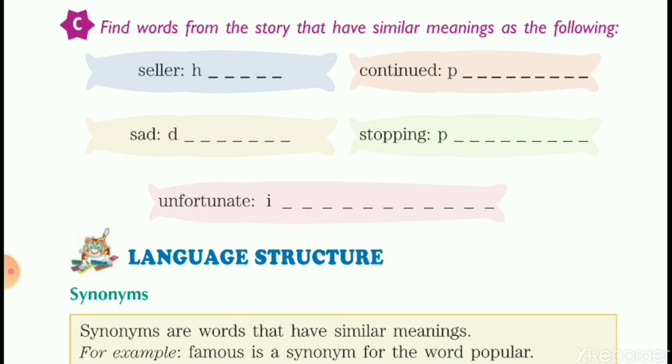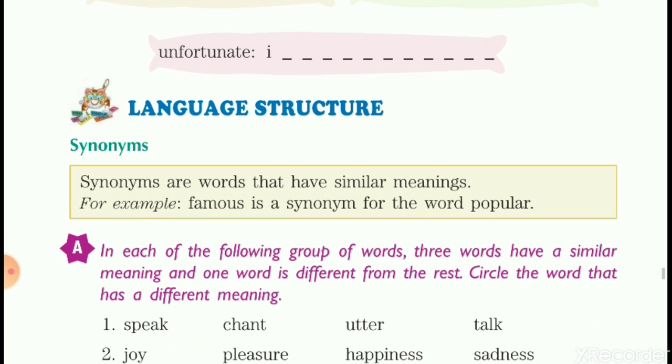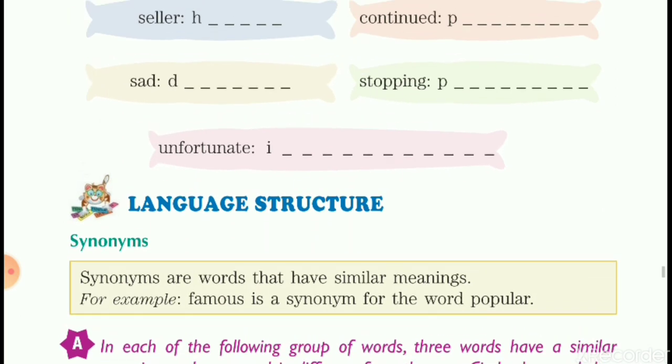Now second word is dejected. Dejected means sad. And my sentence on dejected is, I felt dejected after losing my job. If somebody loses the job, he will be sad. So my sentence is, I felt dejected after losing my job.